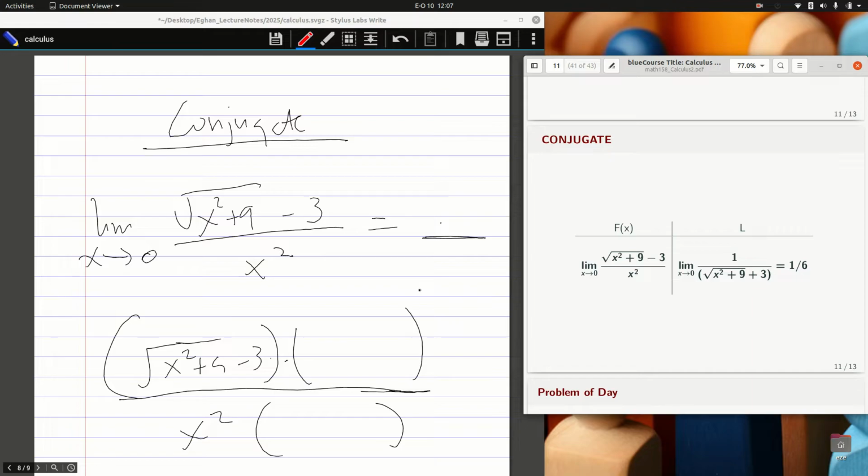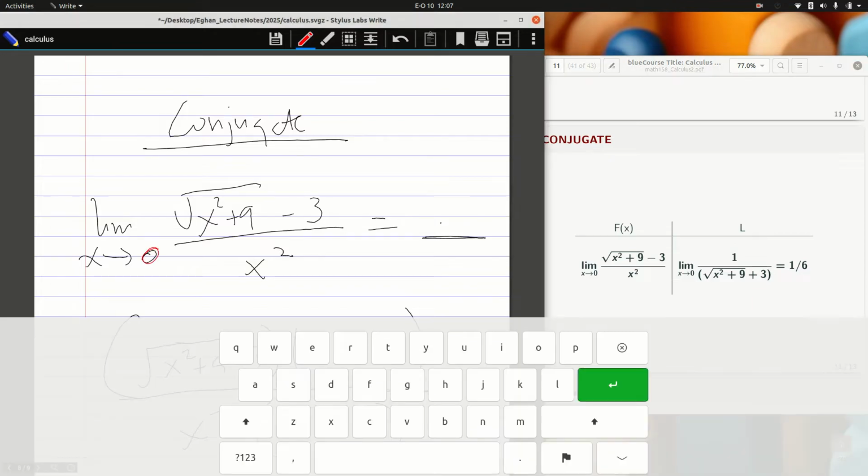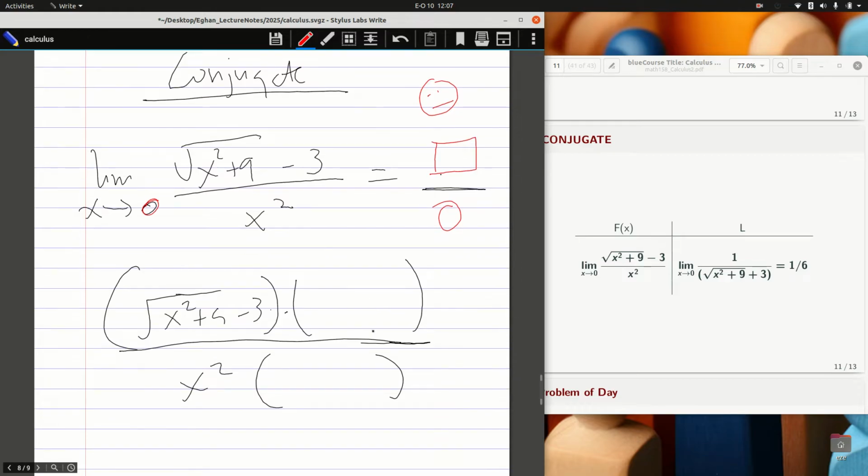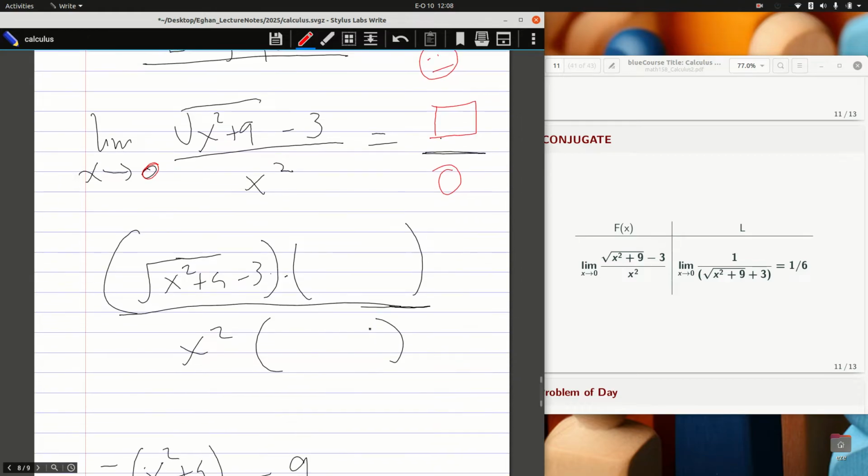Because it's approaching 0, you're going to get 0 squared, which is 0 up here, and this is an undefined function. You want to always avoid undefined. So think of the other things. Since that already didn't work, you had factorization. Can you factorize this out? If you can, you are good to go. If not, think of something else.